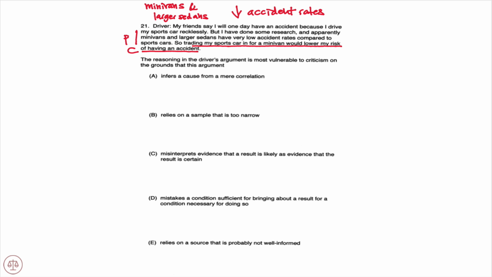And you notice that is a correlation. The driver takes that correlation, right? The minivans and larger sedans having lower accident rates, two things occurring together, and turns it into a cause and effect argument in his conclusion, because when he says trading my sports car in for a minivan would lower my risk of having an accident, he's assuming that the minivan is the cause of the lower accident rate.